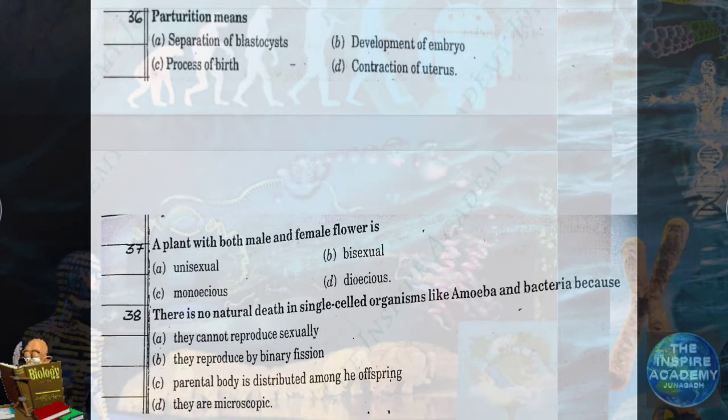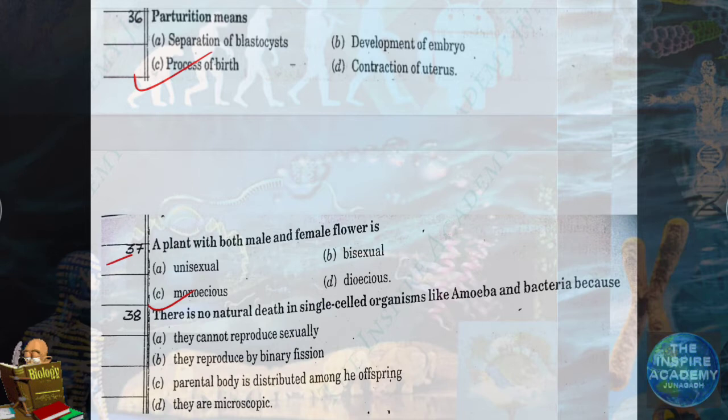Next question, question number 36. Parturition means process of birth, delivery of a child. Question number 37. A plant with both male and female flower is monoecious plant.